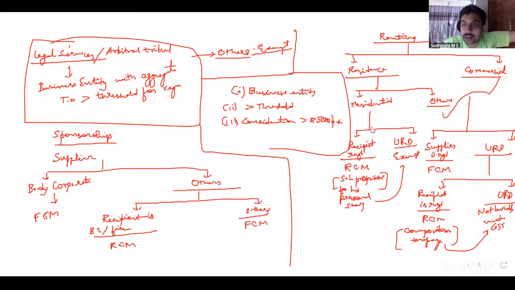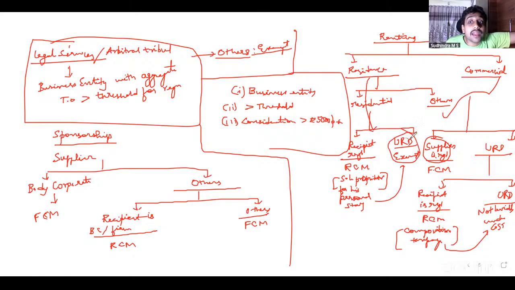So neither the supplier nor the recipient is registered or liable to register. It is a taxable supply, but it is not provided by a taxable person. Hence, it is not leviable under GST. If the same supply was given by a registered person, it is taxable under forward charge.